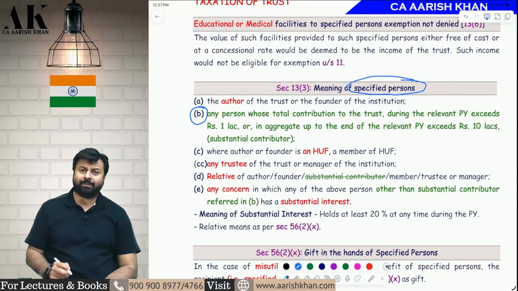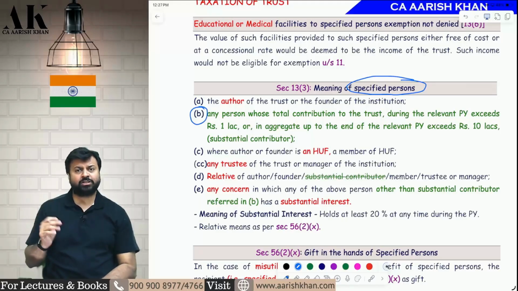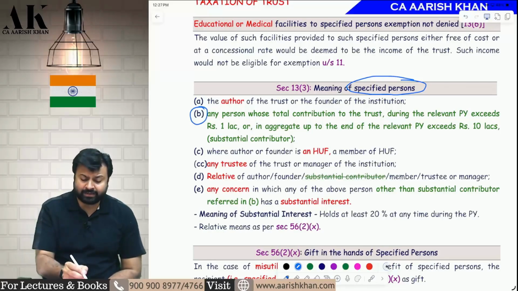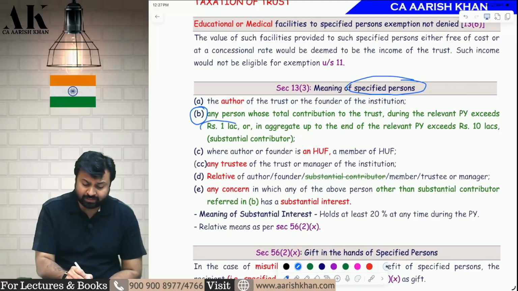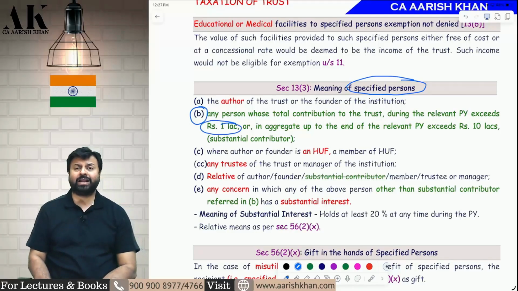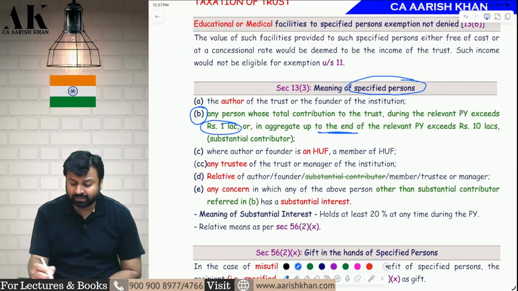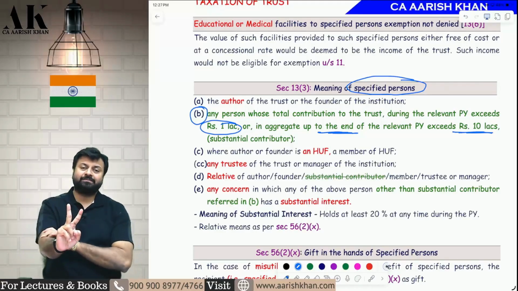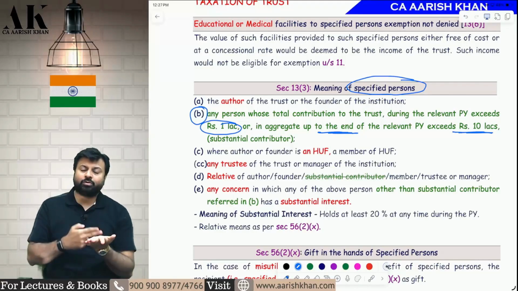But now the amendment has been made, the definition has been changed. Now there are two limits over here. If in the entire year the donation given is more than 1 lakh, or if the aggregate donation is exceeding 10 lakh, sorry. So now they have put two limits. This is for which year going on, 25-26.